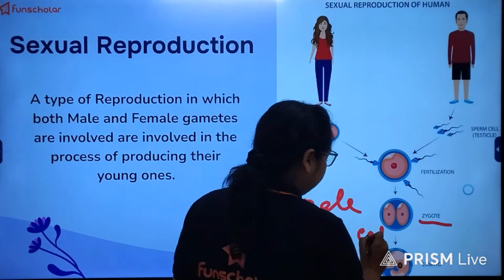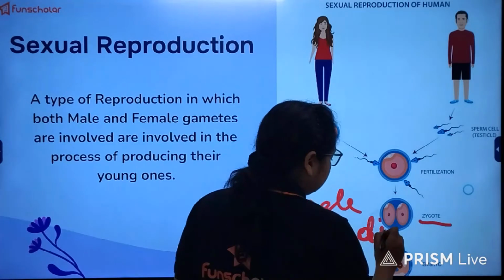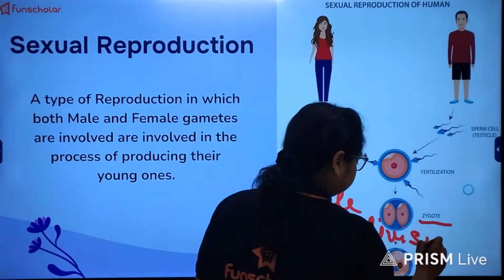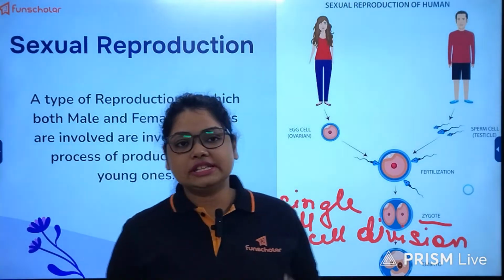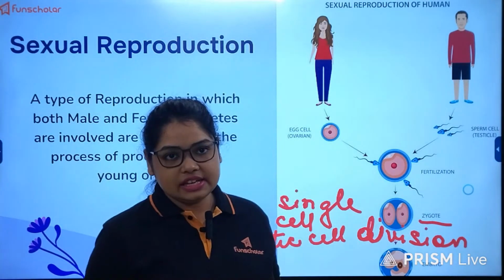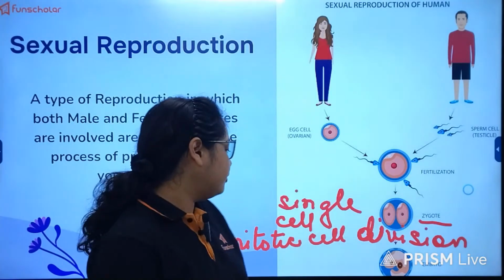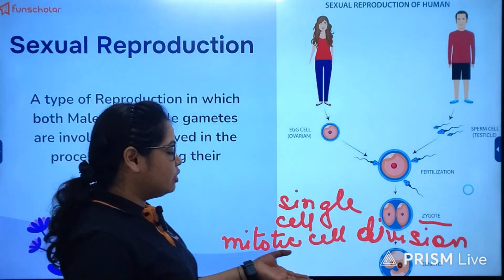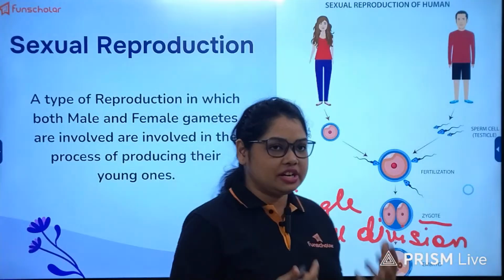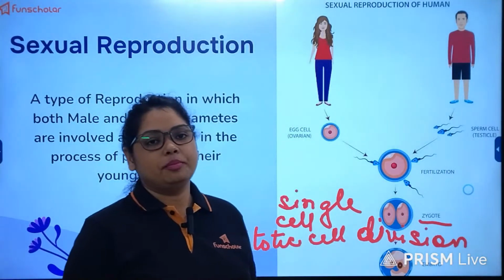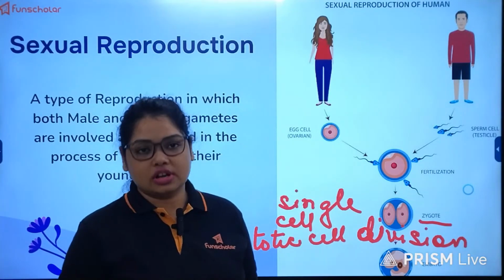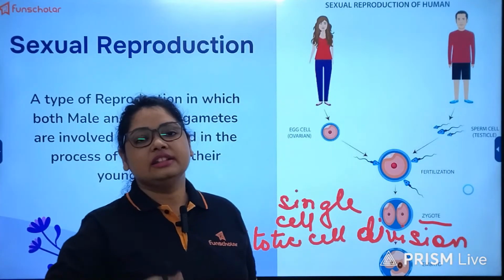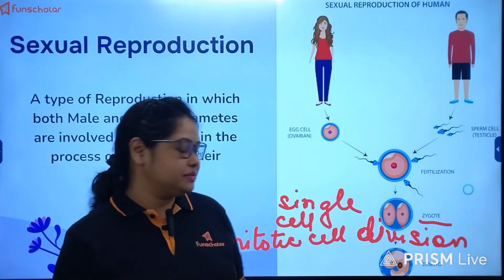where the cell number increases, like from 1 to 2, 2 to 4, so it goes on increasing as double. So this is mitotic or equal cell division, because here the genetic material of the parent cell is equally divided into two daughter cells, which are formed in the subsequent stages.